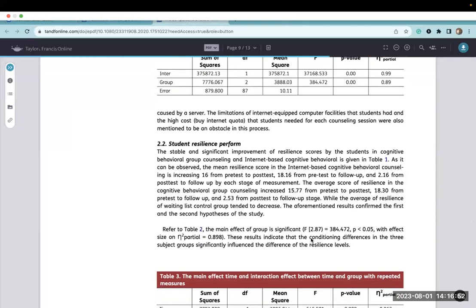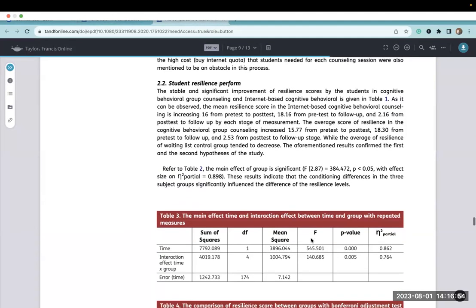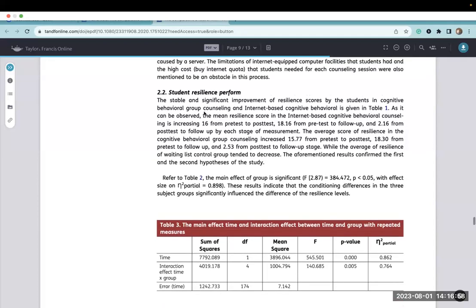And then they go in to report the resiliency of the students, and they give a description of what's in the table. So for table 1, it talks about the mean resiliency score from pre-test to post-test to follow-up. In table 2, it gives a narrative description of the group effects, the group main effect, providing us with our decision, our results sentence here, which is the information that I provided.